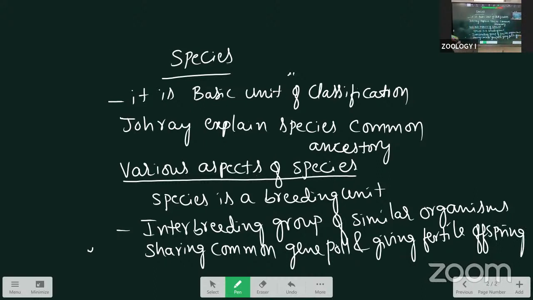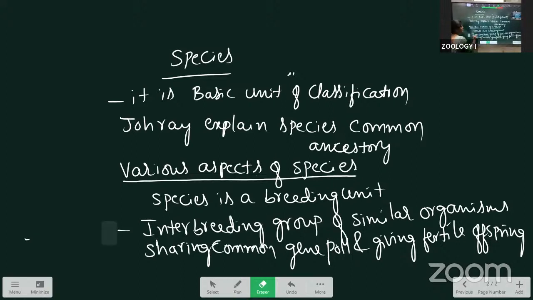The actual definition is this one. Interbreeding group means they are reproductively compatible, they can interbreed and share the common gene pool. They share the same karyotype. Sharing common gene pool means the same karyotype is present, and giving fertile offspring. The interbreeding similar organisms sharing the common gene pool and giving fertile offspring is called a species.